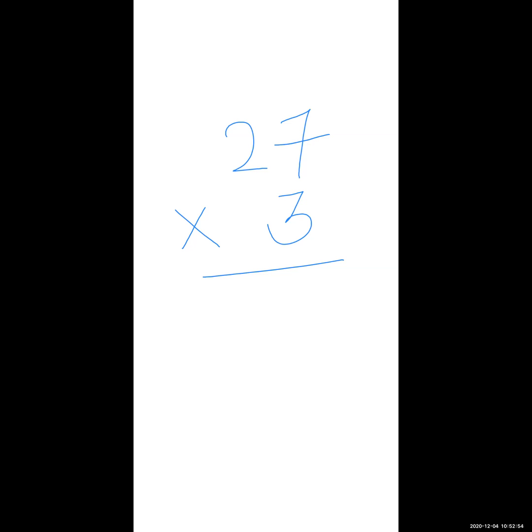So what is the name of 27? The 27 has its separate name. Everyone has your separate name, yes or no? When you are born, everyone gets a separate name. I don't want the answer. Which question am I going to ask you? Read it properly. No one is sending the answer in chat box. 27 into 3. 27 multiplied by 3.